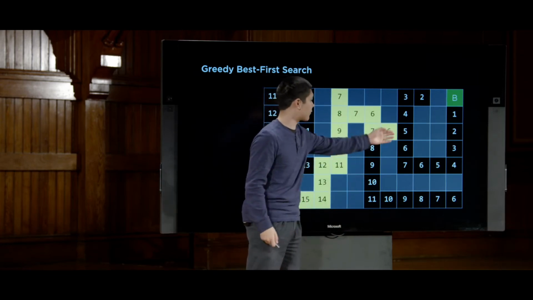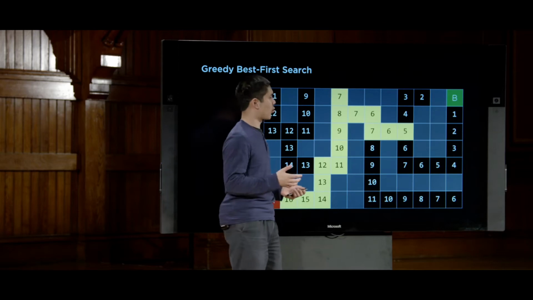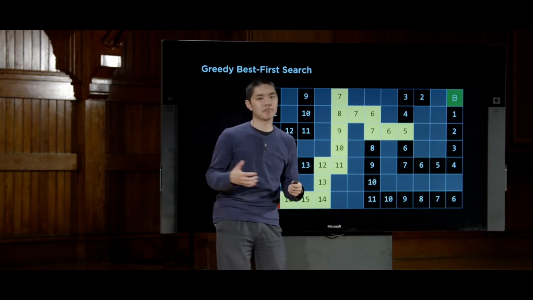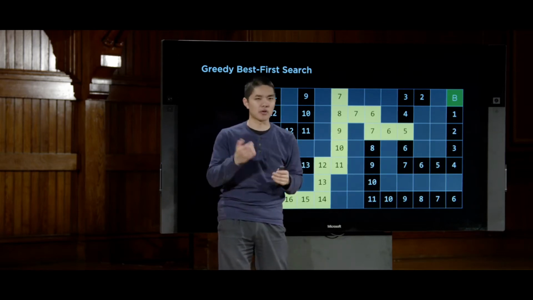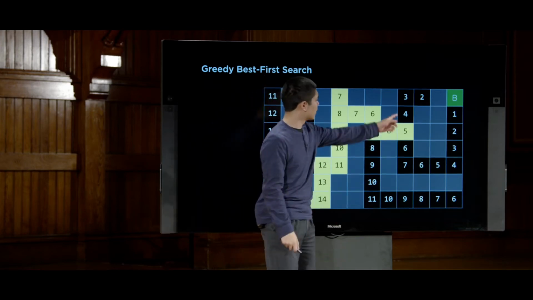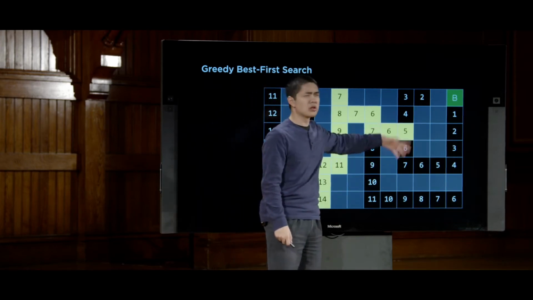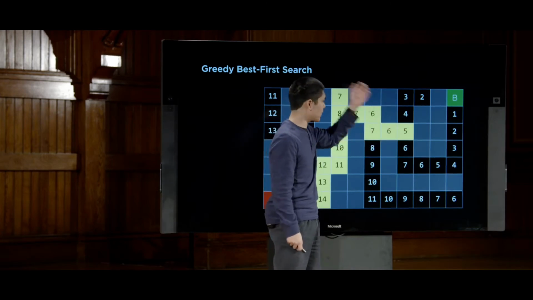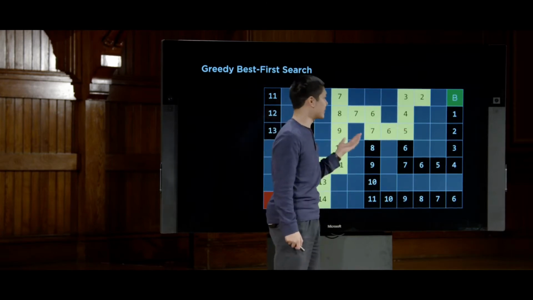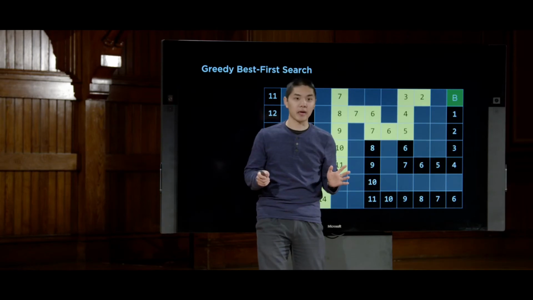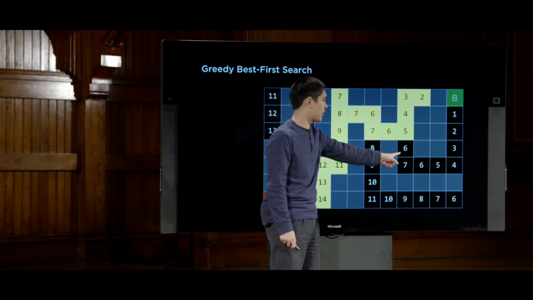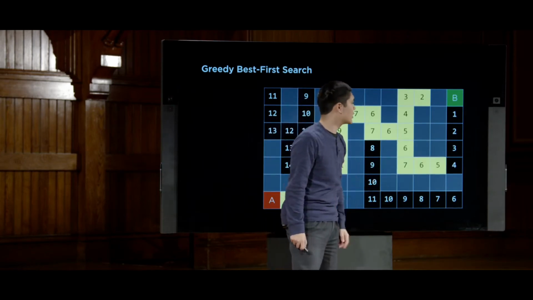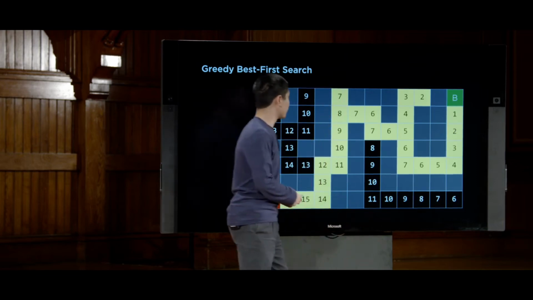So we turn this way, we go to 5, and now we find a decision point where we'll actually make a decision that we might not want to make, but there's unfortunately not too much of a way around this. We see 4 and 6. 4 looks closer to the goal, right? It's going up, and the goal is further up. So we end up taking that route, which ultimately leads us to a dead end. But that's OK, because we can still say, all right, now let's try the 6, and now follow this route that will ultimately lead us to the goal.